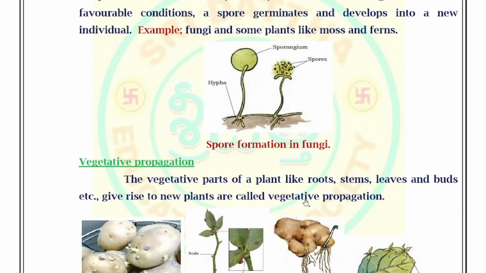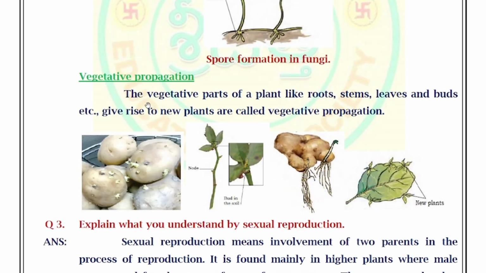Next, vegetative propagation. The vegetative parts of a plant like root, stem, leaves and buds, etc. give rise to new plants, which is called vegetative propagation. Look at these pictures. These are the different types of vegetative propagation methods in different plants.